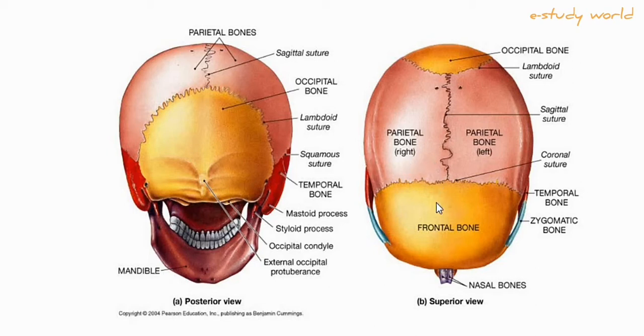I want to show you, this is the sagittal suture, between the right parietal bone and the left parietal bone. Here you can see the temporal bone, red in color. This is the temporal bone, and this is the frontal bone. Here is the coronal suture, between the parietal and frontal bones. These all are fibrous joints.